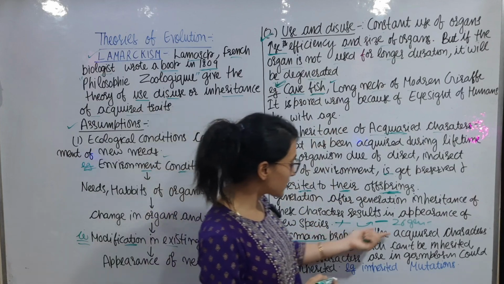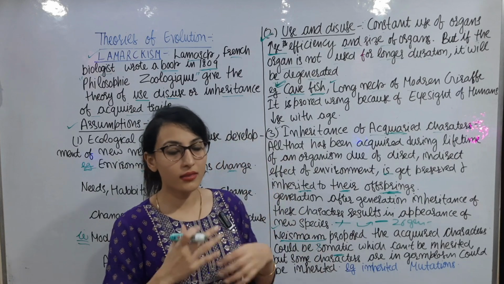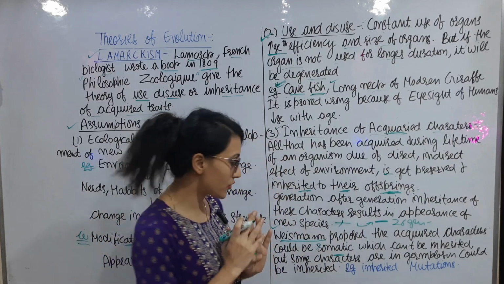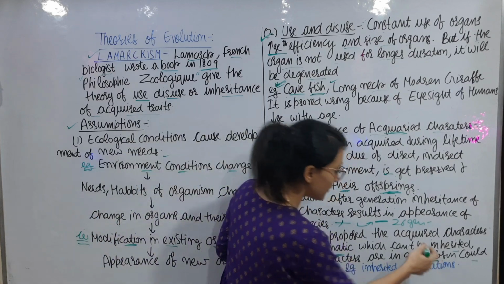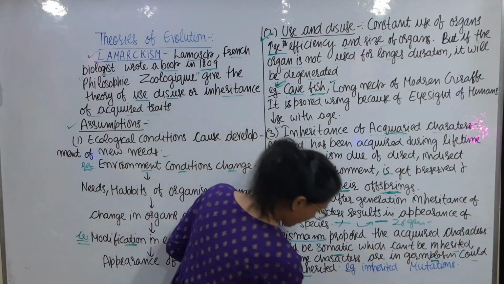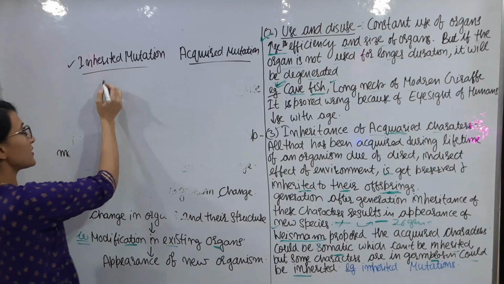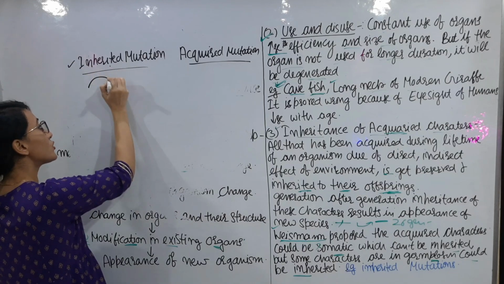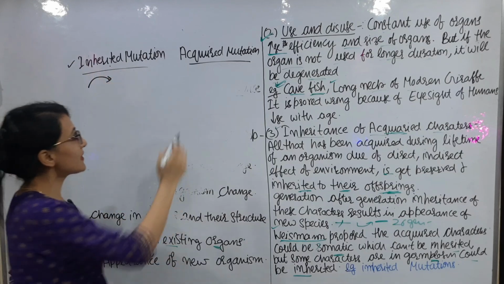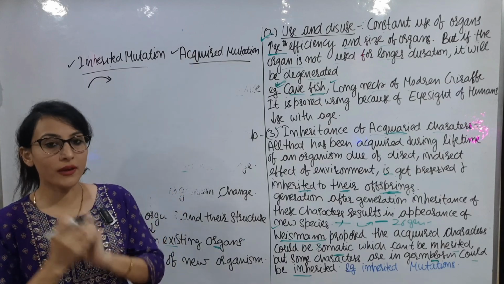Weismann proposed that acquired characters could be somatic. If they are somatic, they are not inherited by the next generation, but if they are in the germ plasm, they could be inherited by the next generation, as in the case of inherited mutations. First are the inherited mutations, the mutations which an individual gets from its parents. Second are the acquired mutations, which develop during the lifetime of an individual.